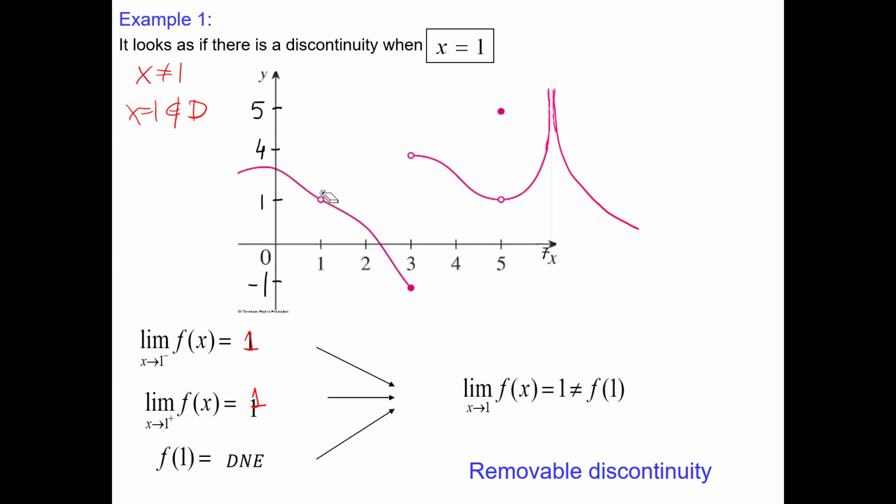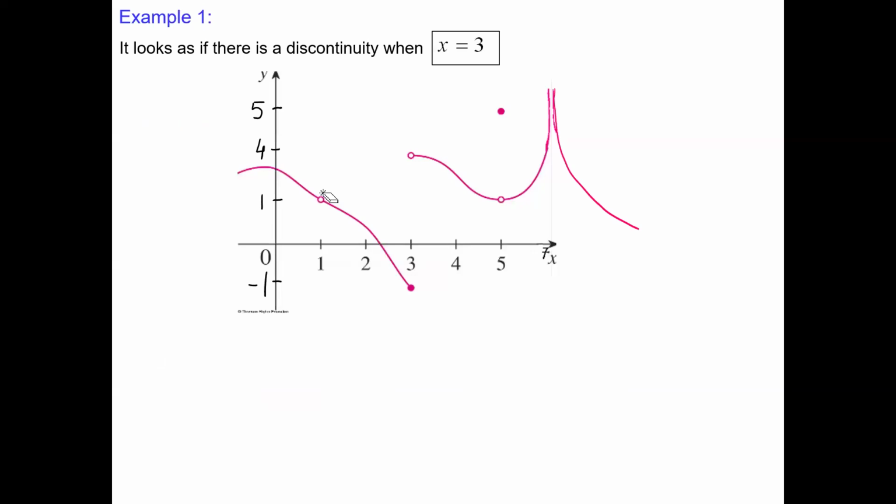Important, okay? Let's look at the next x value. X equals 3. Now we are here. Let's do the same: limit from the left, limit from the right, and the value. On the left-hand side, we can see the function is approaching that solid dot. That's where we actually have the value, but we will wait here. It's approaching level -1.